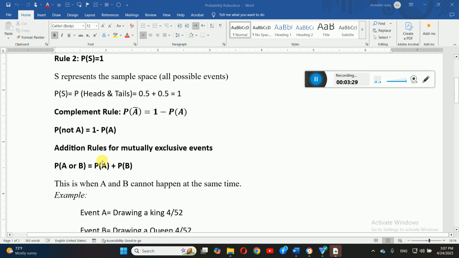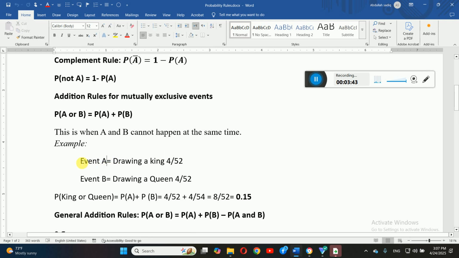Okay, next, dear students, we have addition rules for mutually exclusive events. First, you need to know what mutually exclusive events are. Mutually exclusive events are those events which cannot happen together and cannot happen at the same time. For example, we have two events here. Event A, drawing a king, from a standard deck of 52 cards. The probability of a king is 4 over 52.